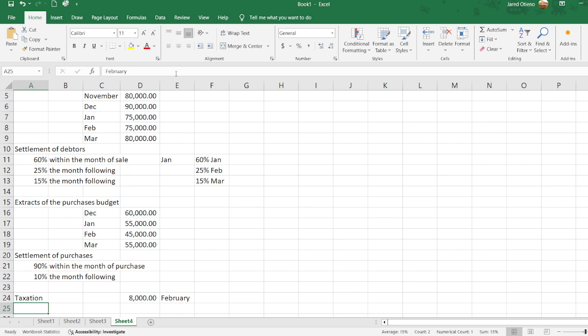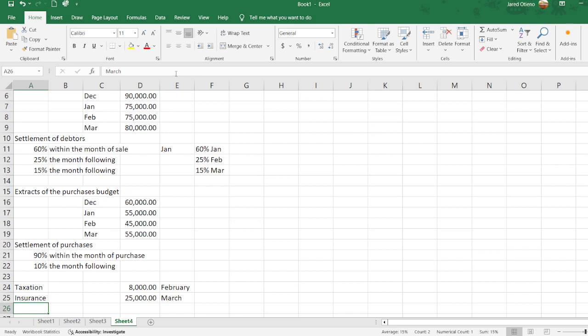Then they will again receive an insurance claim, and the insurance claim that they are expecting to receive is 25,000 shillings, and this will be received in the month of March. Then you are required to now prepare a cash budget for the month of January, for the month of February, and for the month of March.